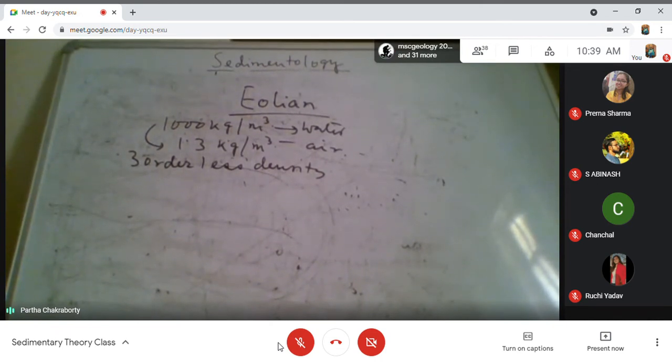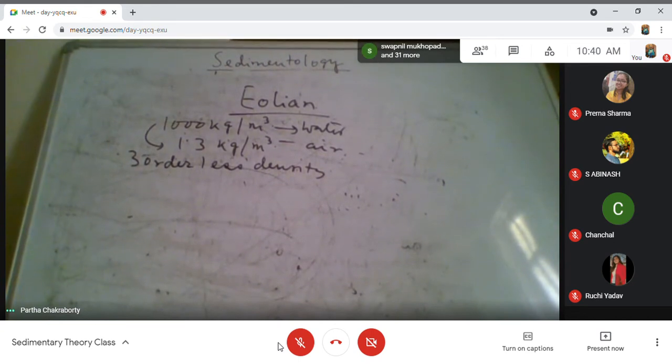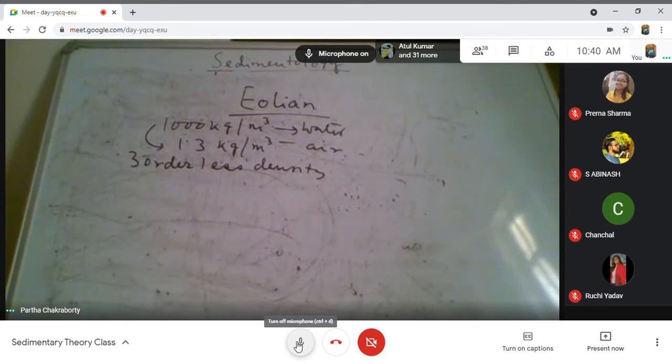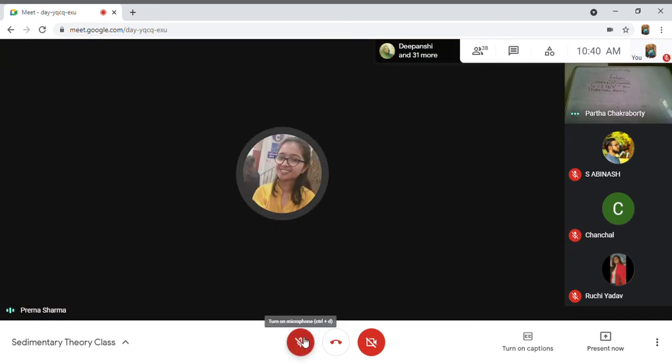If one fluid has 1000 kg per meter cube density, another is 1.3 kg per meter cube, and both fluids are trying to carry sediment, which fluid will require higher velocity? It is common sense. Why? Tell me. Air needs more.